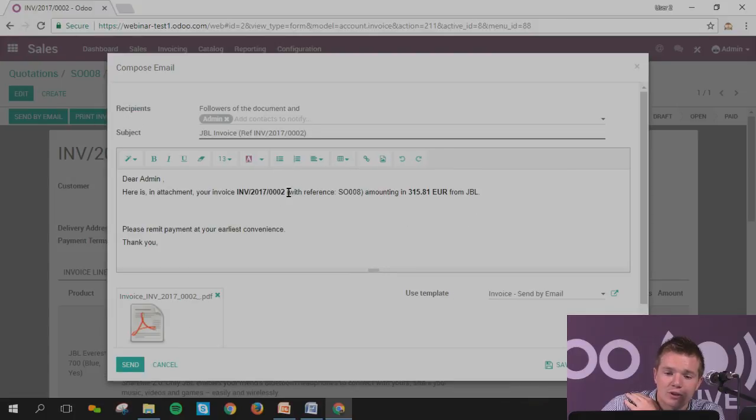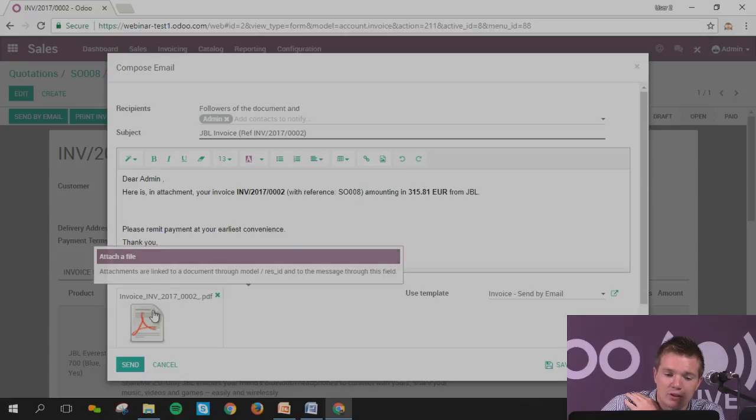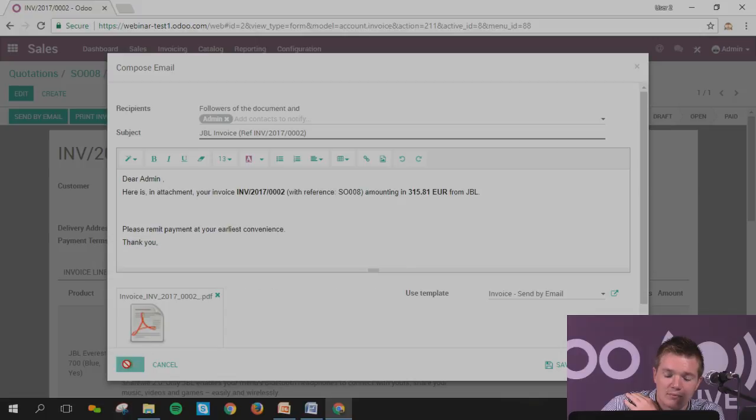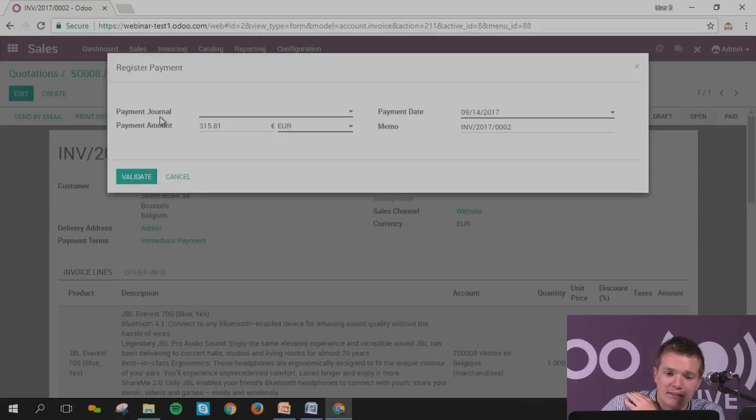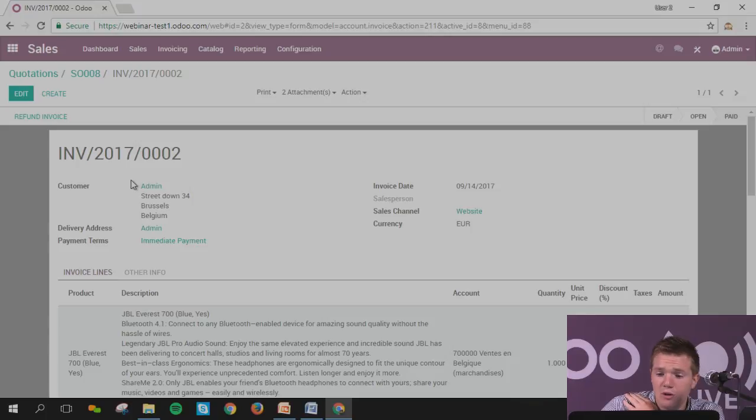Hello, here is your invoice coming from your company GBL. In attached pieces, you can have the PDF. You can send it directly. So that's it. And you can simply say it has been paid. Again, in green, you've got all the next actions. You can say that it has been paid by bank. You receive it and you validate it. Good. Now I've got the invoice, I send it to the client, said it has been paid. Everything is done on my side.